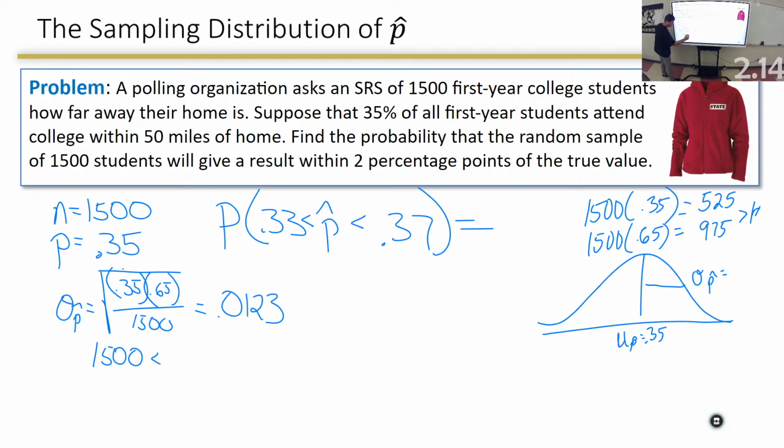1,500 is less than 10% of all first-year college students. If you don't put that, you're going to get dinged because you can't prove this works unless this is true. Well, it's true. Well, you better prove that it is.